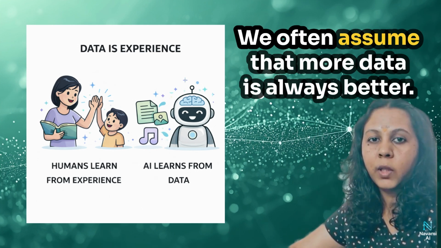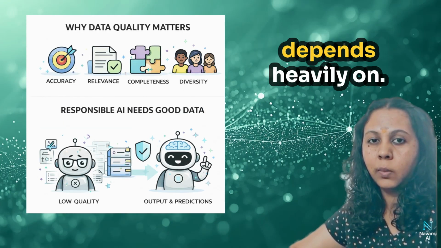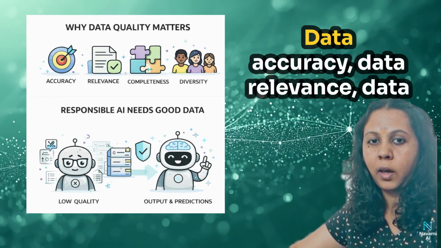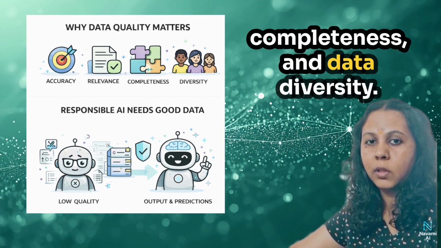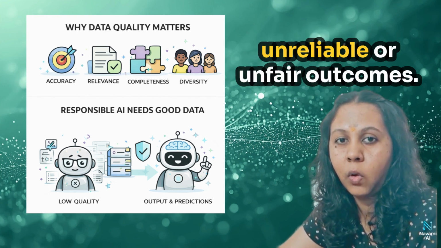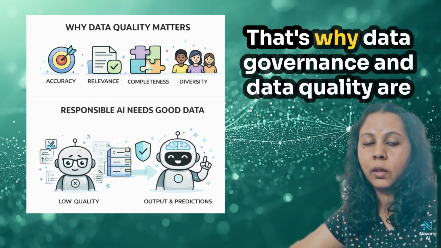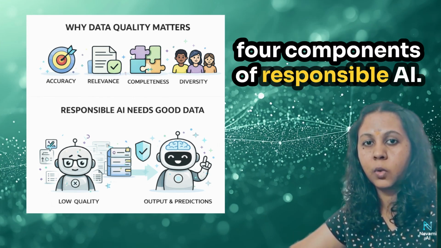We often assume that more data is always better. However, an AI model's quality depends heavily on data accuracy, data relevance, data completeness, and data diversity. Poor quality or biased data can lead to unreliable or unfair outcomes. That's why data governance and data quality are core components of responsible AI.